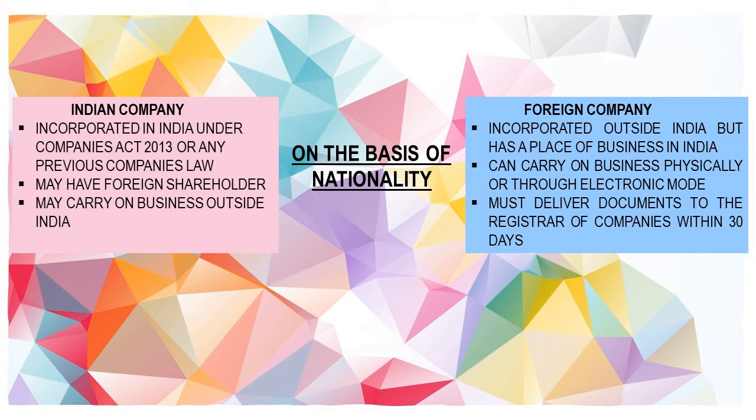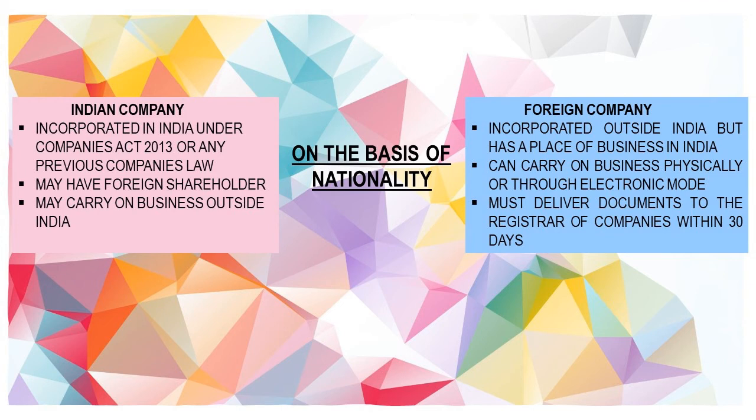Foreign companies are the companies incorporated outside India, but they have a place of business in India. They can carry on their business physically or through electronic mode in India. But they must deliver the prescribed document to the registrar of companies within 30 days of establishing a place of business in India.